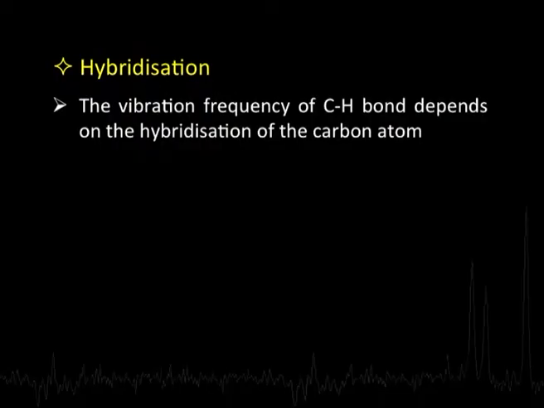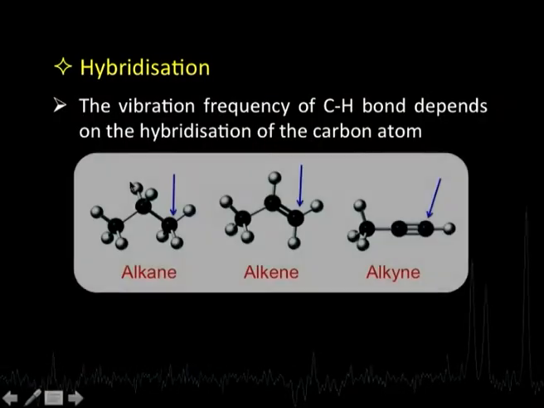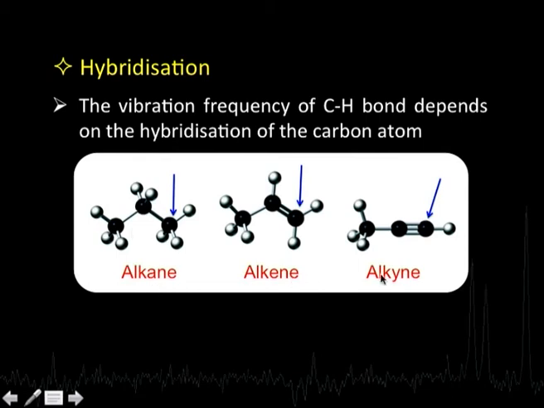Okay. The third factor is hybridization. The vibration frequency of a C-H bond depends on the hybridization of the carbon atom to which it is attached. Now, let us take this example here. Suppose I have a carbon atom and a hydrogen atom attached to that; we are talking about the C-H bond. In the case of the C-H bond, the vibration frequency will depend on the nature of this carbon, the hybridization on this carbon atom. Let us take the example of an alkane, alkene and alkyne.